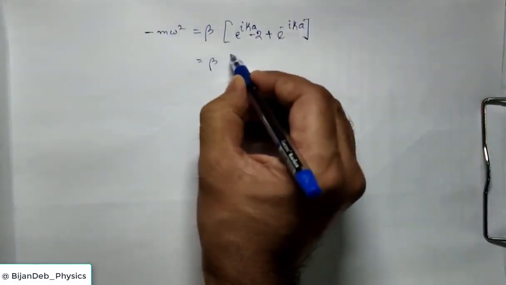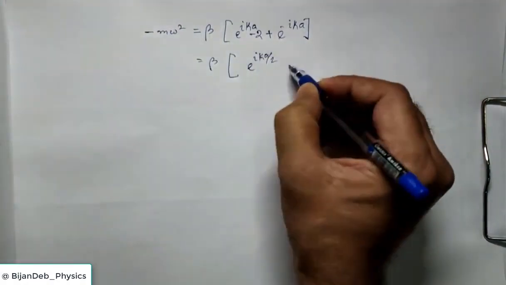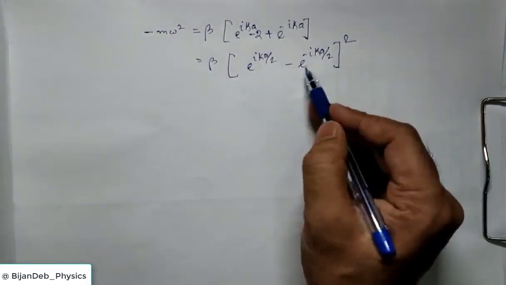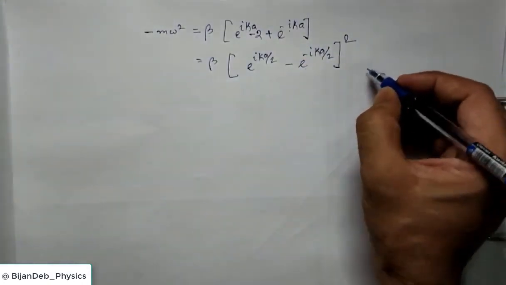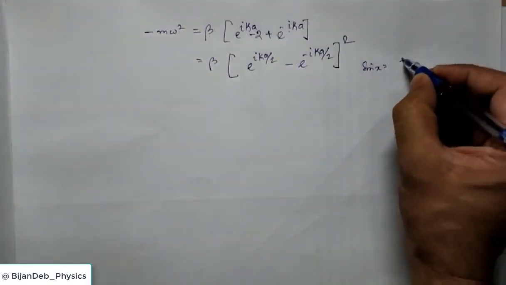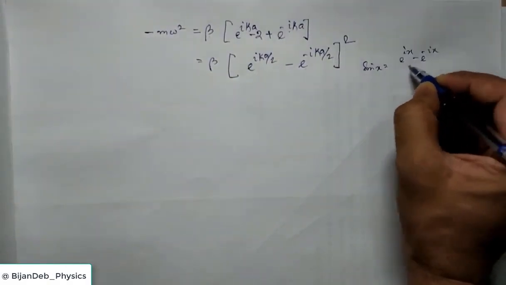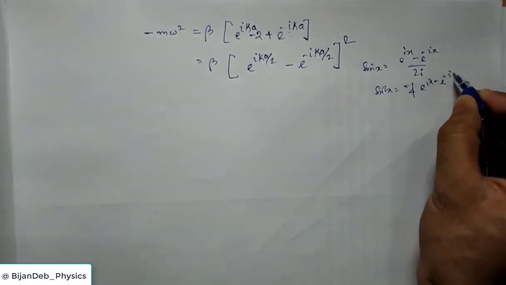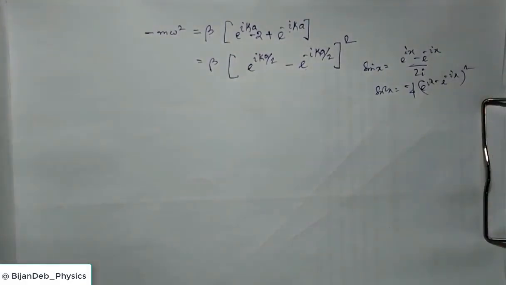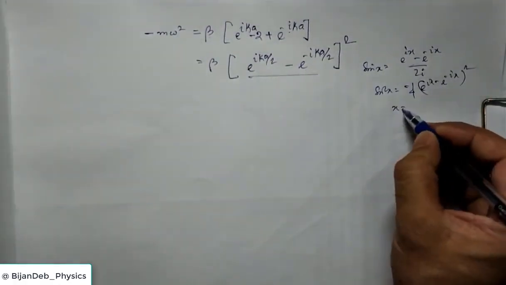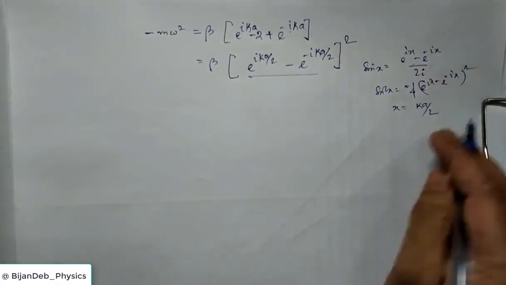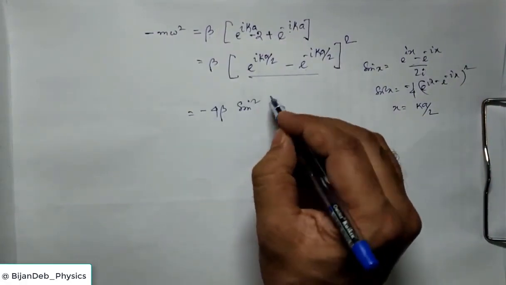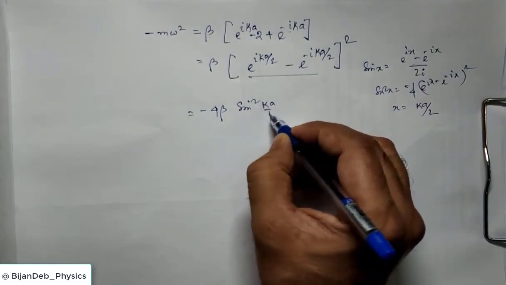So this we can further simplify like this: e to the power i k a by 2 minus e to the power minus i k a by 2, whole square. So a square will be this, b square will be this, minus 2ab will be this. Now you remember the trigonometric formula, sin x equals e to the power ix minus e to the power minus ix, divided by 2i. So sin square x will be minus 1 by 4 times e to the power ix minus e to the power minus ix, whole square. Now this and these are very similar. If you take x equal to ka by 2 and substitute, you will find minus 4 beta sin square x, or sin square ka by 2.